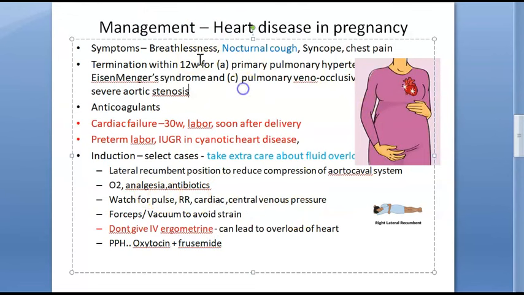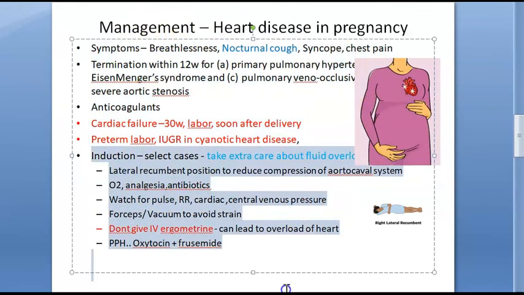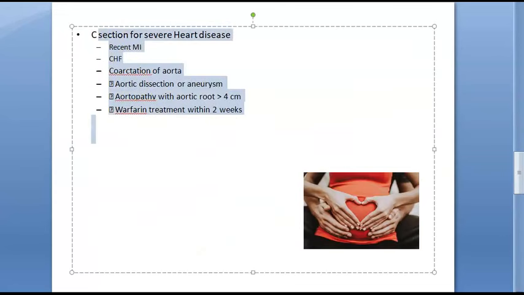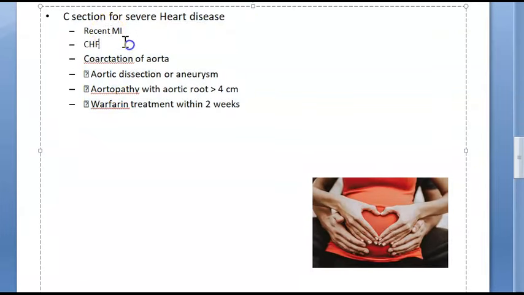This is management of heart disease and pregnancy. We have come till the induction and how we will progress. Next, we'll move to severe heart disease. What you will do? You have to do C-section. C-section is indicated for these heart diseases.